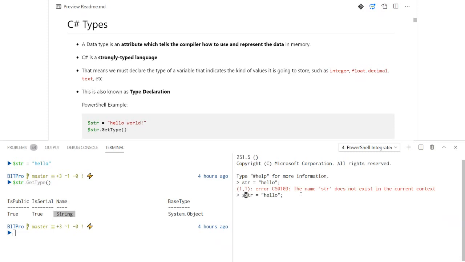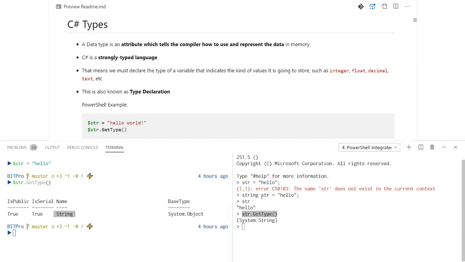So if we do something like string, and now see the value of this variable, it gives me the value, and I can use the same GetType method on this C# variable as well, because C# under the hood uses .NET classes, so we can use the same method here. So this is what a strongly typed language is.